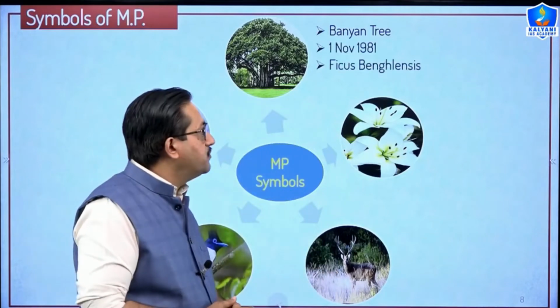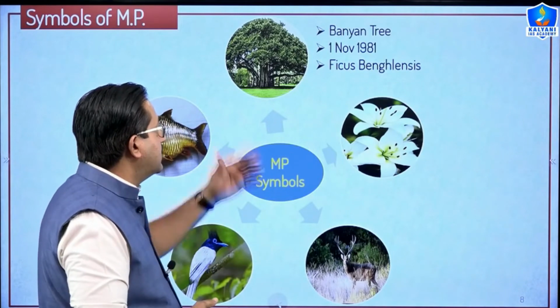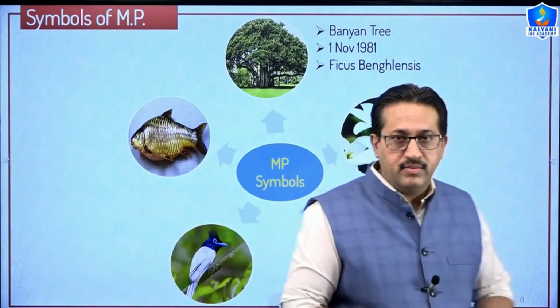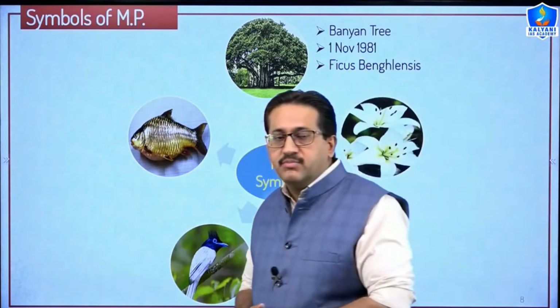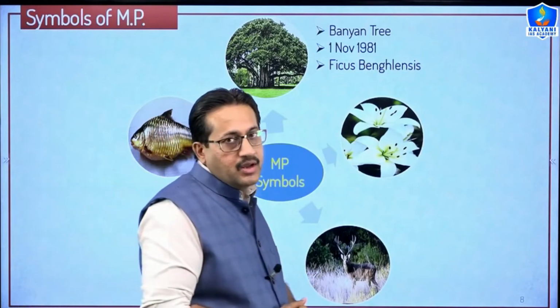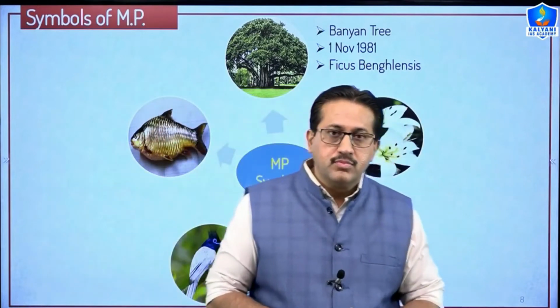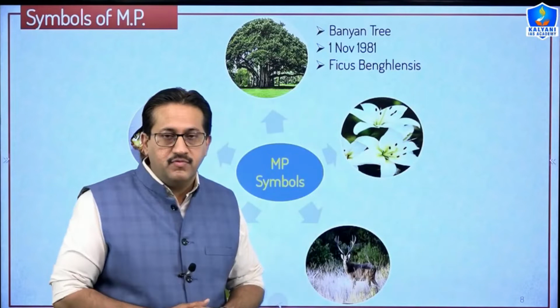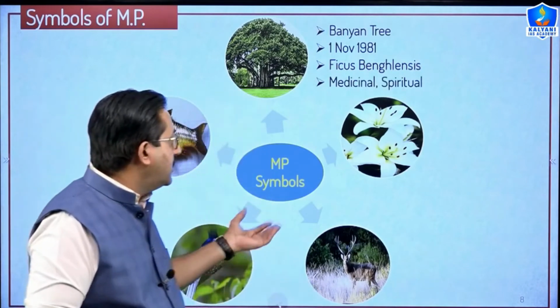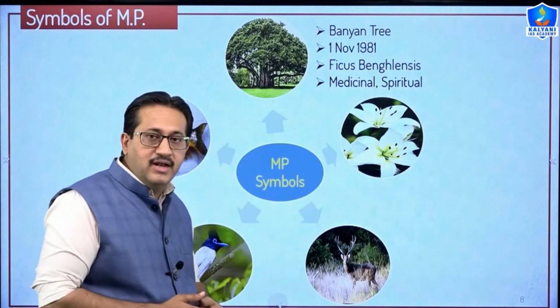The banyan tree was declared as the state tree on 1st November 1981. So dear friends, the banyan tree symbolizes the longevity of life, and it signifies the fulfillment of wishes and material gains in life. Now moving ahead, the state flower is lily.